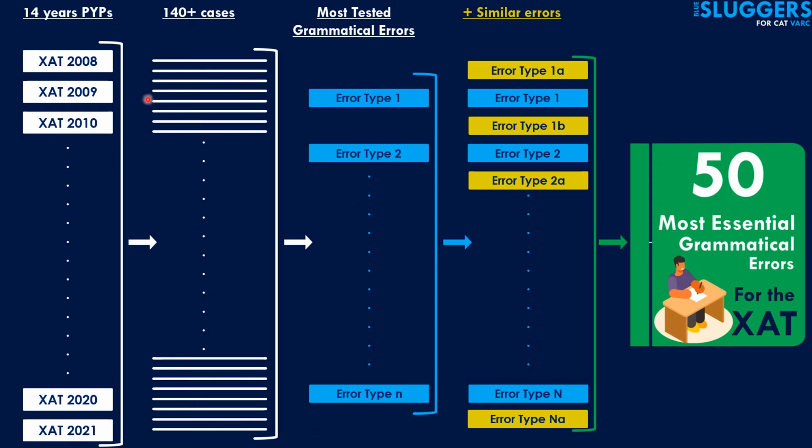It is not just a random set of 50 grammatical errors. There's a certain process that went behind creating this list. If you want to know what the process is, you can click on the cue card here on the top and check. I've explained that in that video, so you can go to that video by clicking on the cue card on the top.